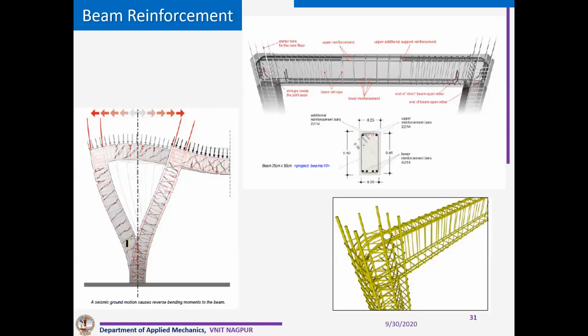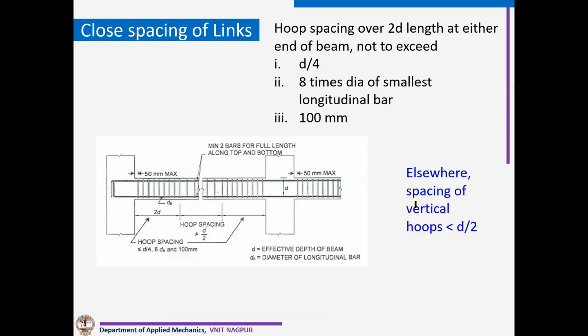This is basically the shaking of the frame. That's why we need steel here. And as I have mentioned, we need a little bit more steel here when it is zone 4 and zone 5. This is the reinforcement shown. You can see how it is shown inside here. Now that spacing of link, though we are calculating using either factored shear force or shear force calculated by assuming both ends have plastic hinge, for the beam.